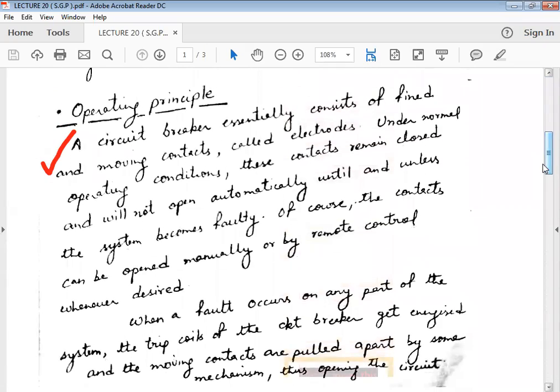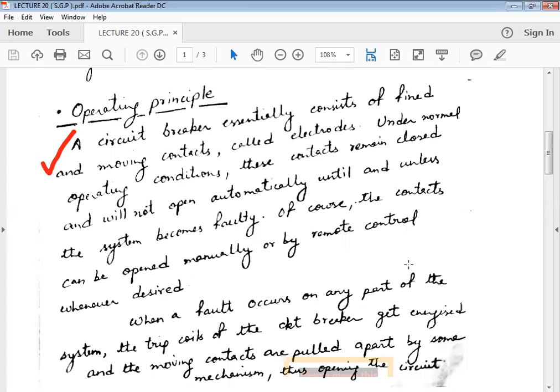So what is the operating principle of the circuit breaker? A circuit breaker essentially consists of two contacts: one fixed electrode and another moving electrode.